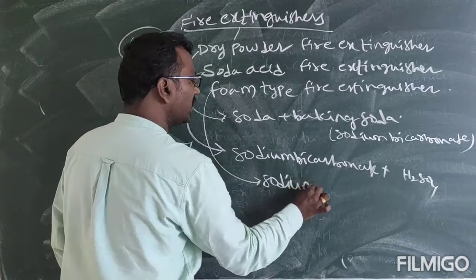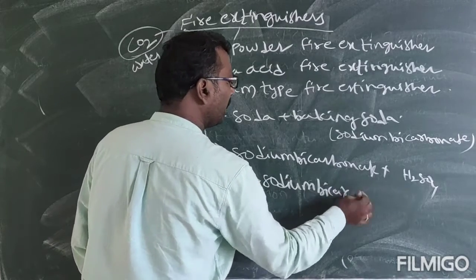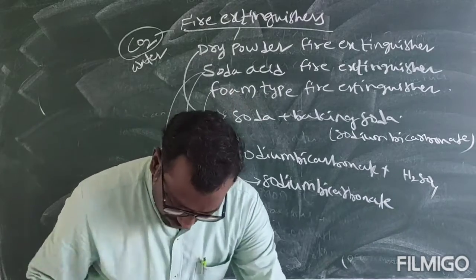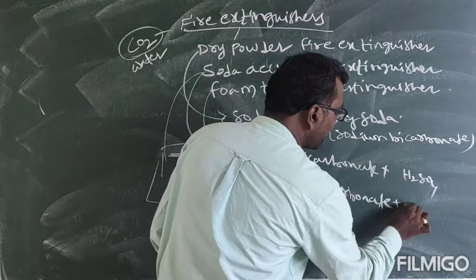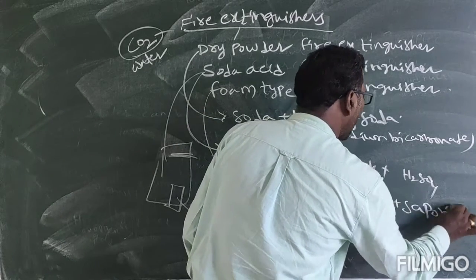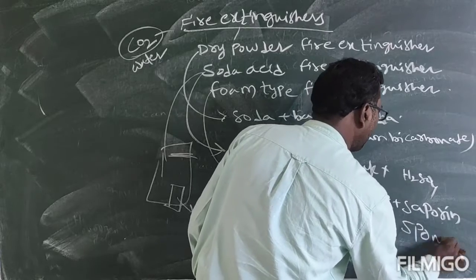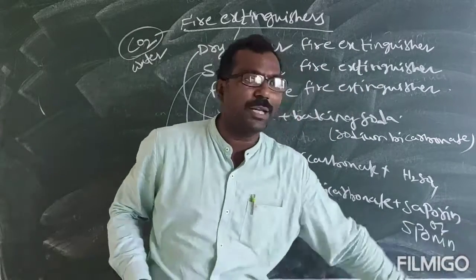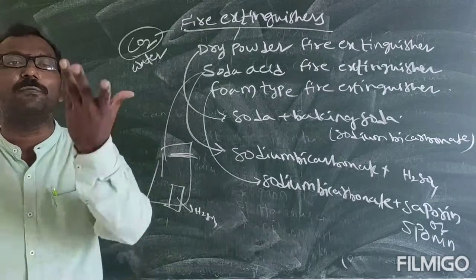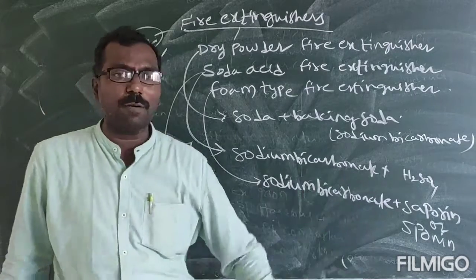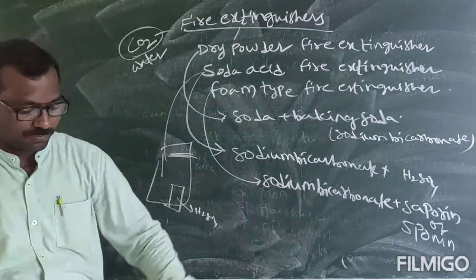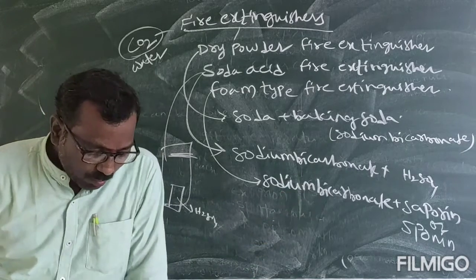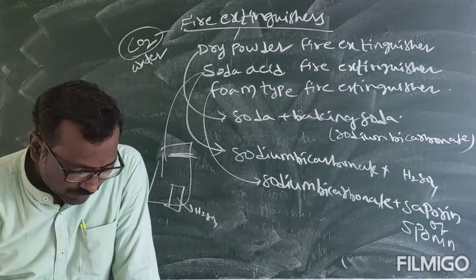Sodium bicarbonate solution, when mixed with saponin, which is a chemical to produce the foam, will produce foam.